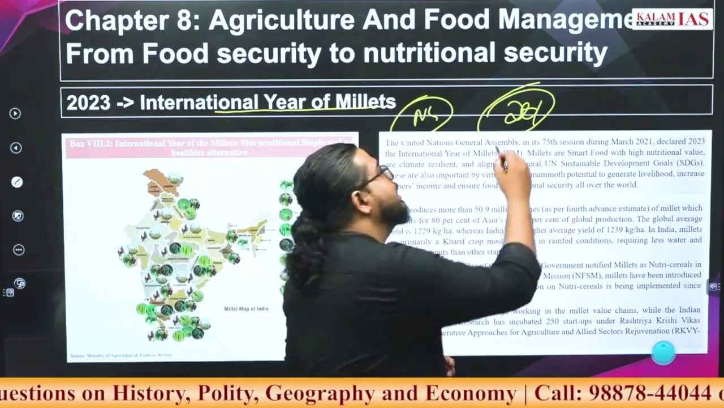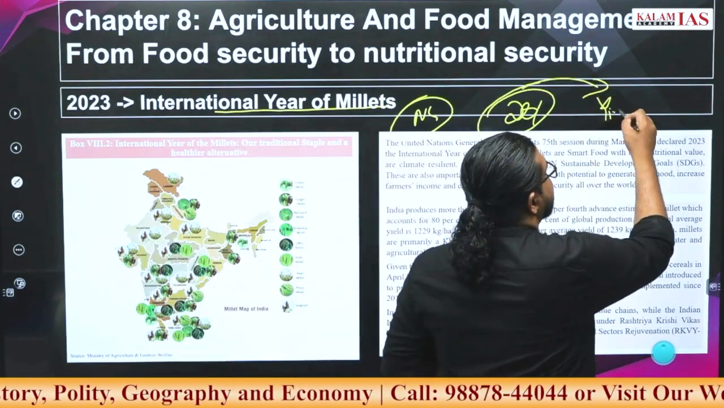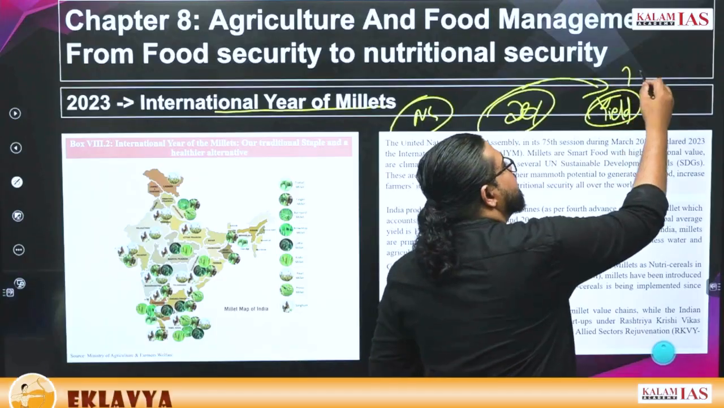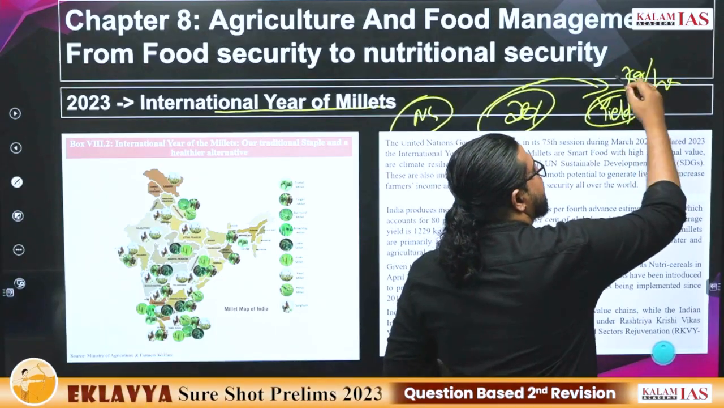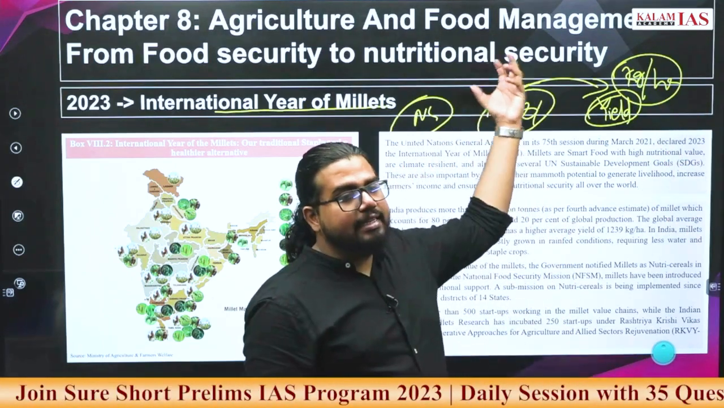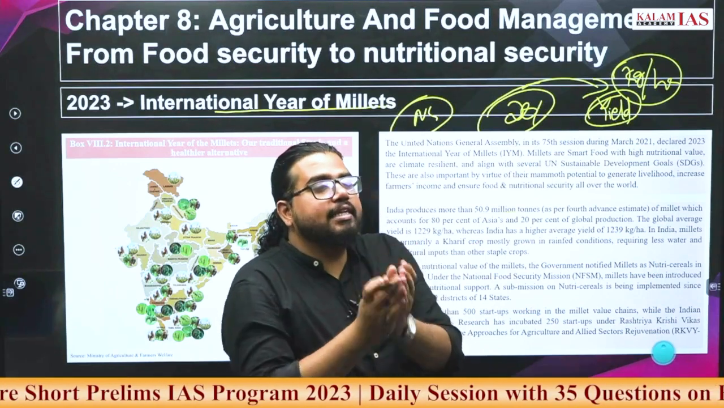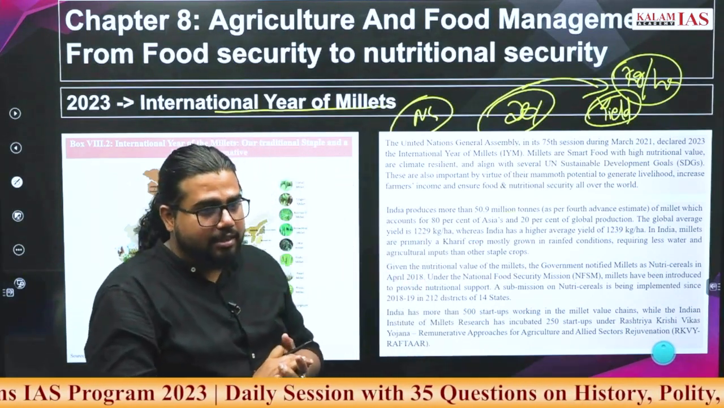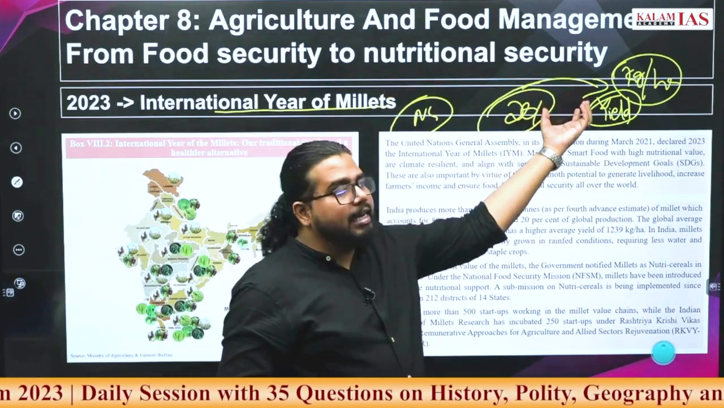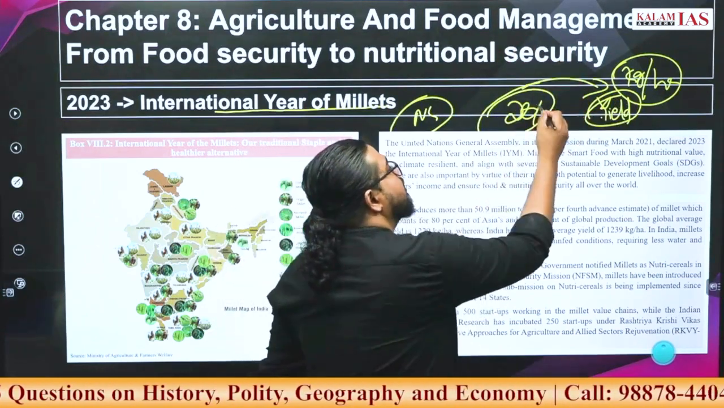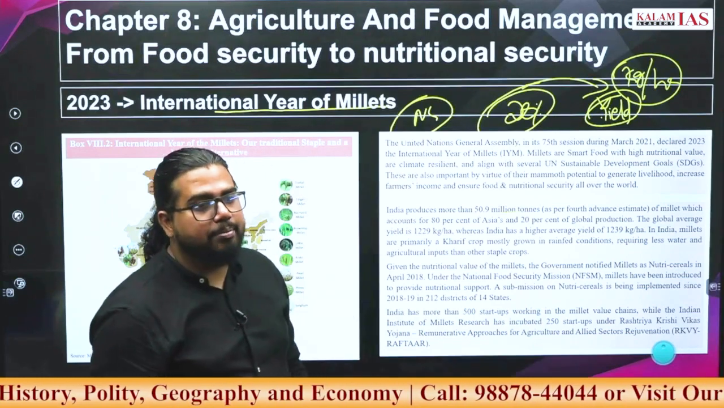And more interestingly, if you look at the yield, what is yield? How many kg are produced per hectare. India's millet yield is greater than the world average. Only on very few crops does India have a higher yield than the global average. So India's yield on millets is greater than the global average, and India itself produces 20% of global millet production.